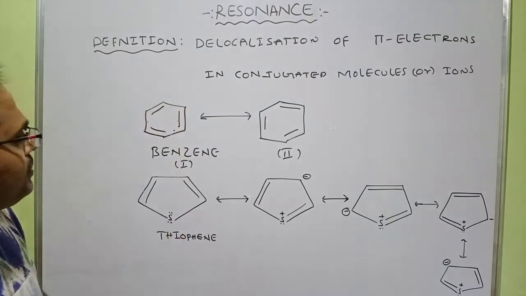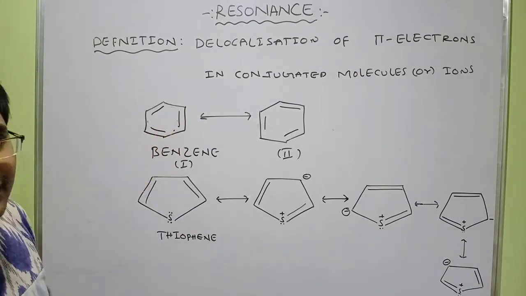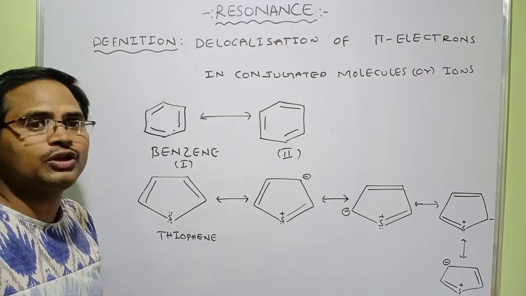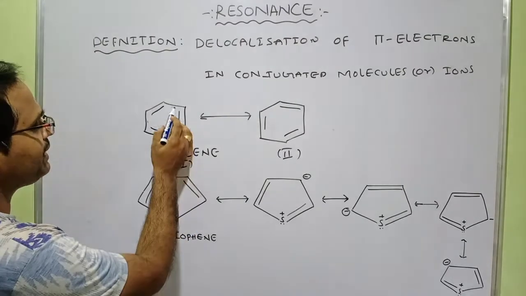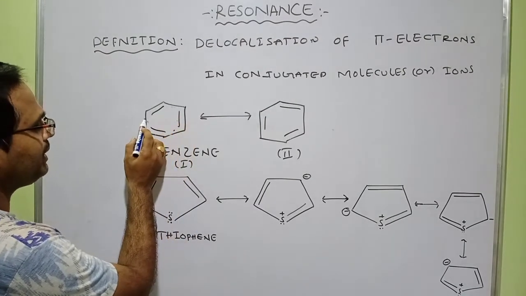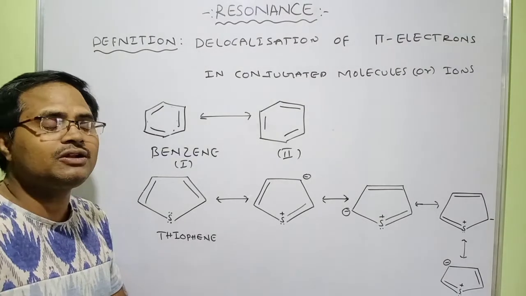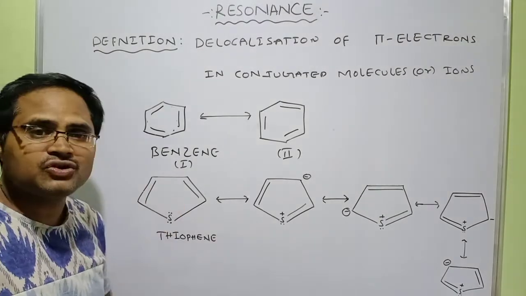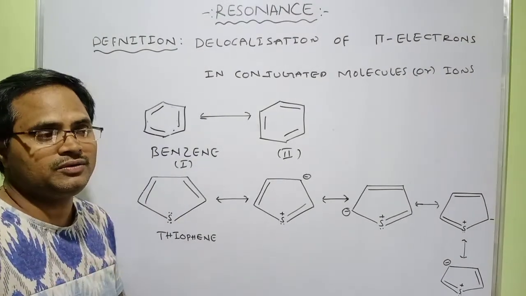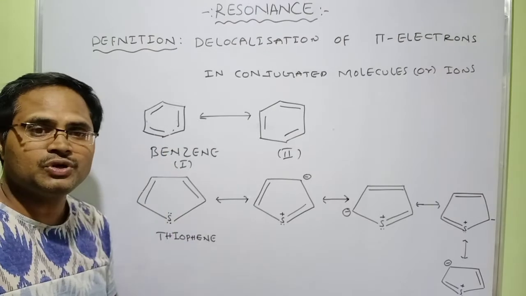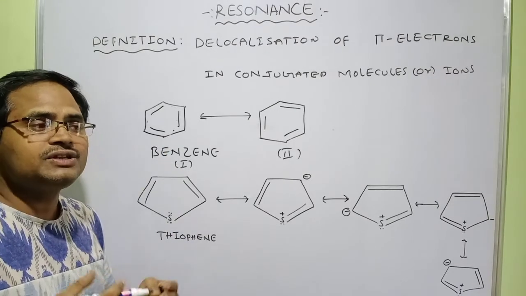In the benzene molecule, there are three pi bonds and they exist in an alternating manner. A pi bond is there, again a sigma bond, a pi bond, again a sigma bond, again a pi bond. So pi bonds exist in an alternating manner. Therefore, benzene is called a conjugated molecule. Only in this kind of system will you be able to find the resonance concept.